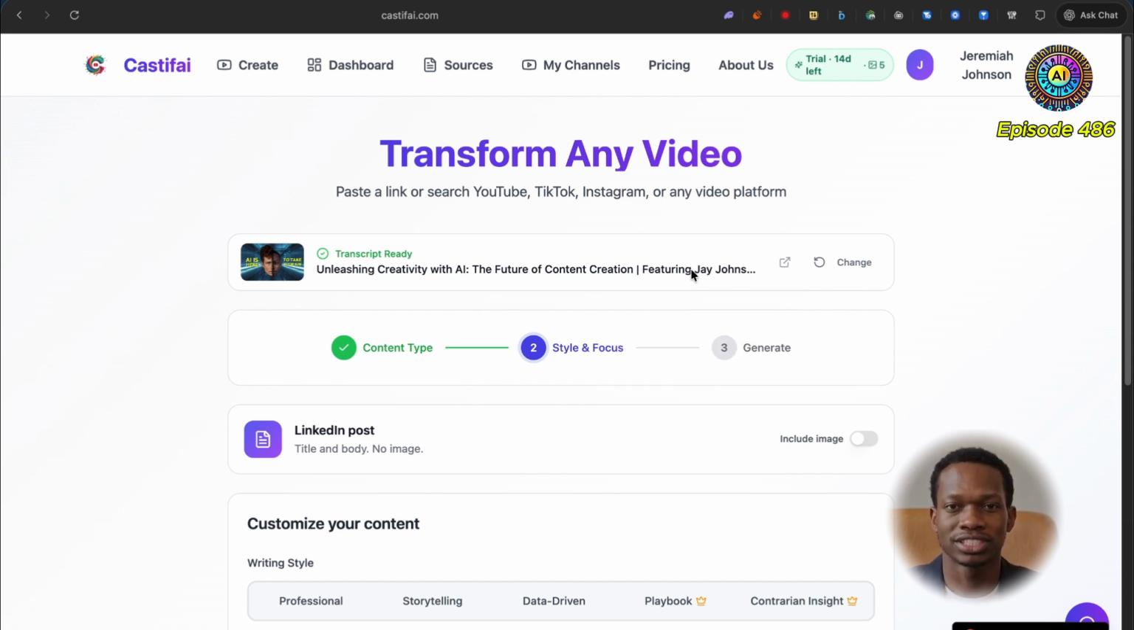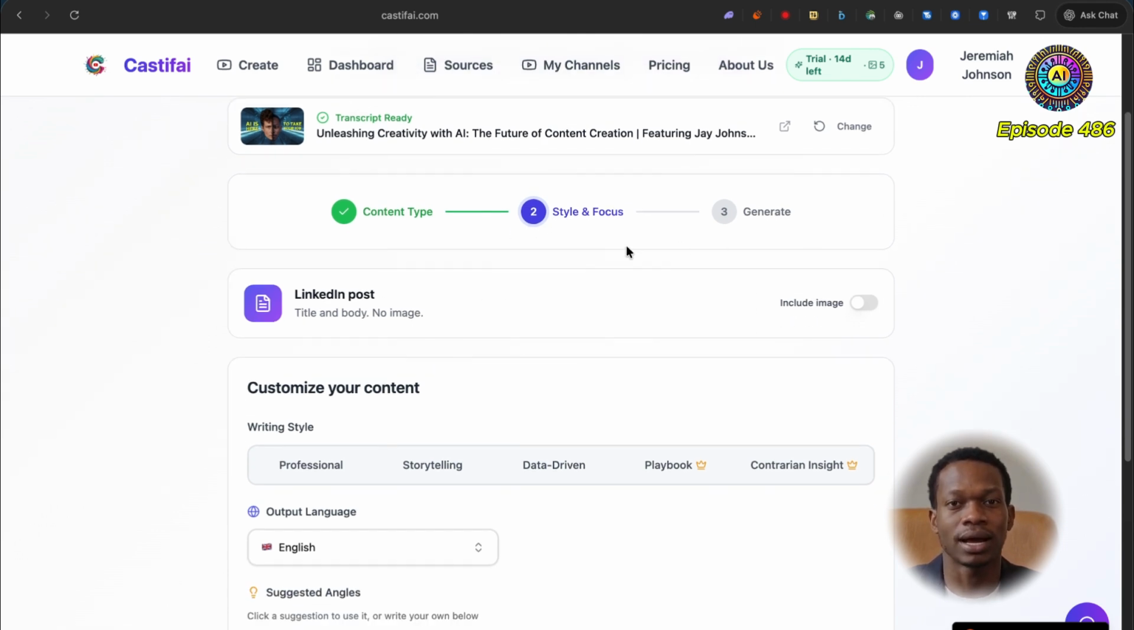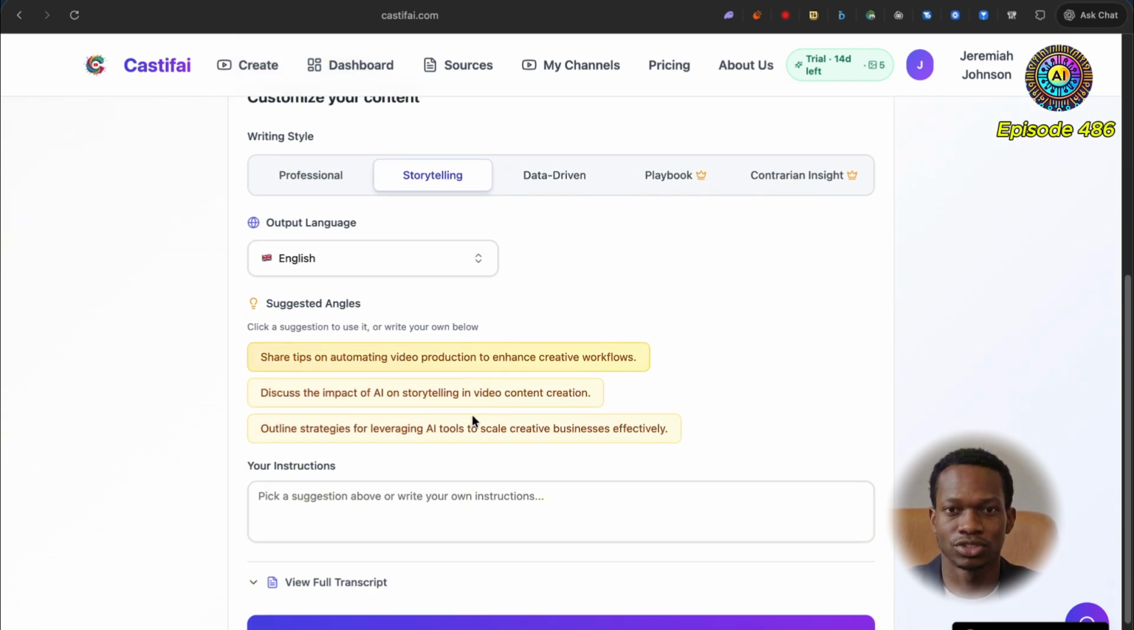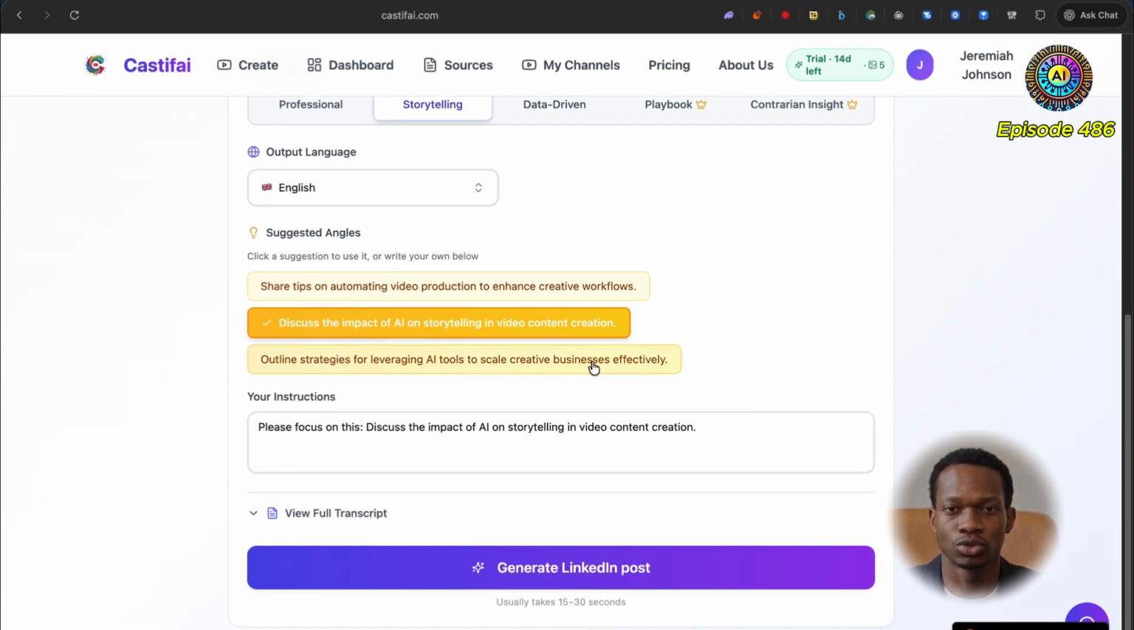Okay, cool. So we can see here the transcript has been extracted. It now understands the content type. I think the next step is the style and focus, and then after that, it's going to generate it all. So we can customize it here. Let's go with storytelling. Suggested angles. Let's go with discuss the impact of AI on storytelling in video content creation. I like that. Please focus on this.